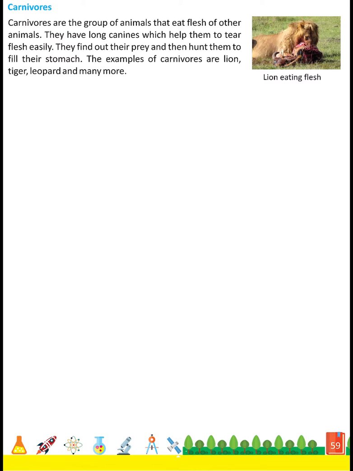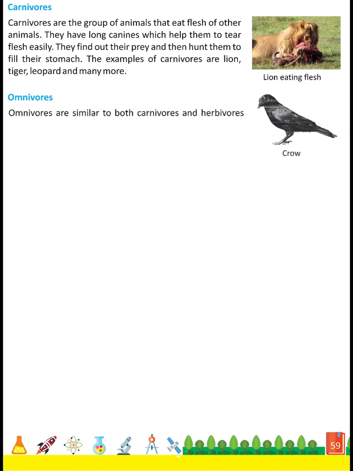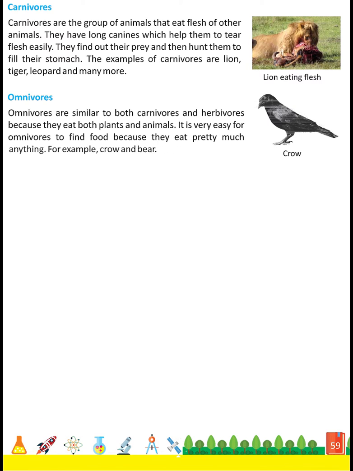Omnivores. Omnivores are similar to both carnivores and herbivores because they eat both plants and animals. It is very easy for omnivores to find food because they eat pretty much anything. For example, crow and bear.